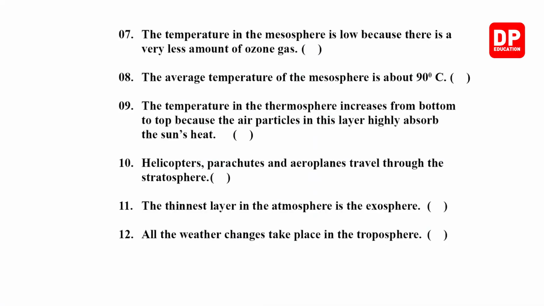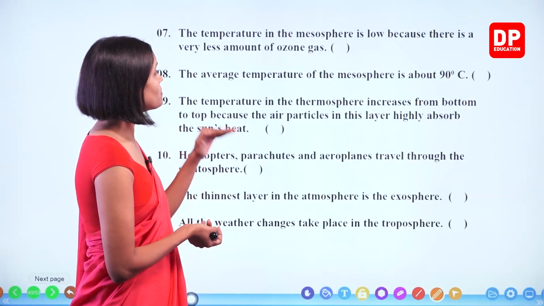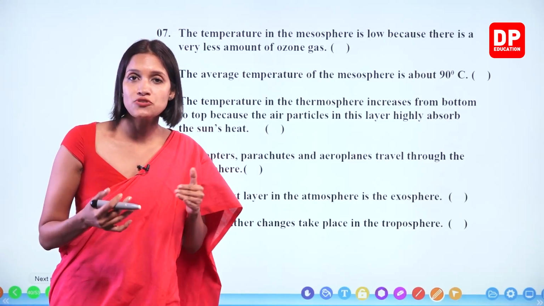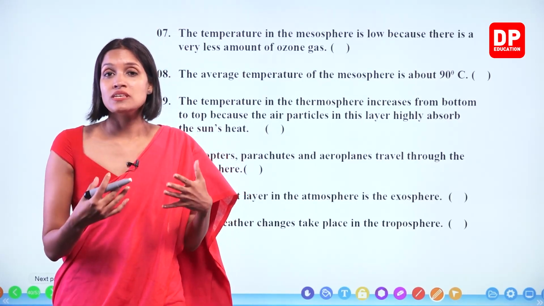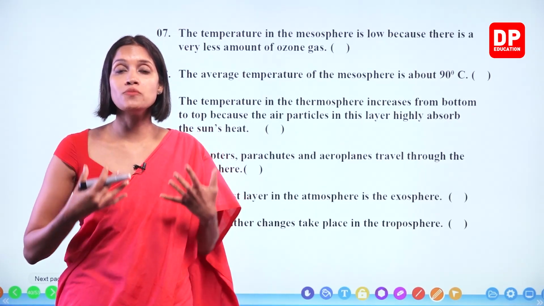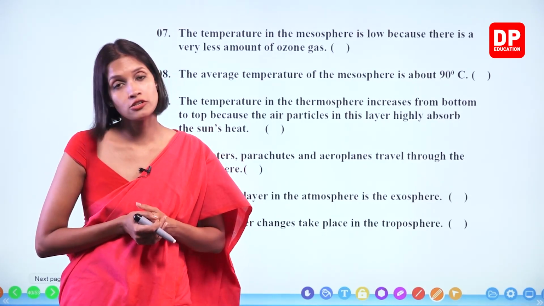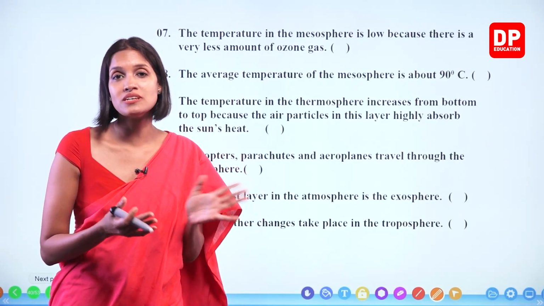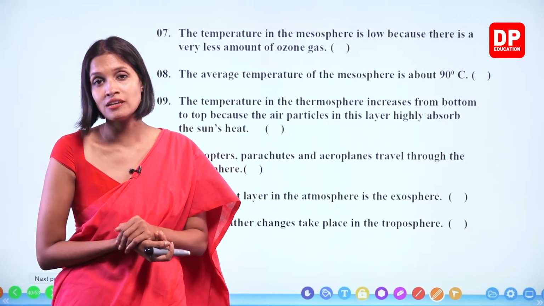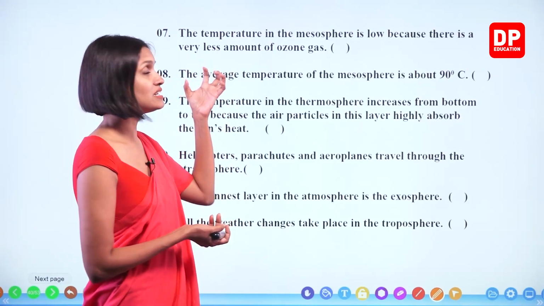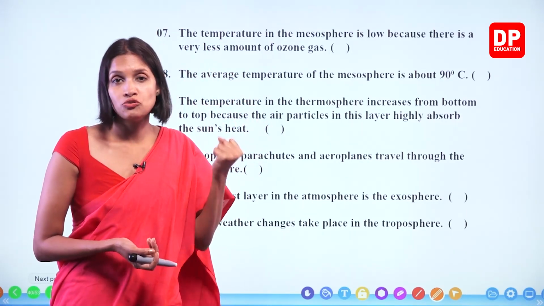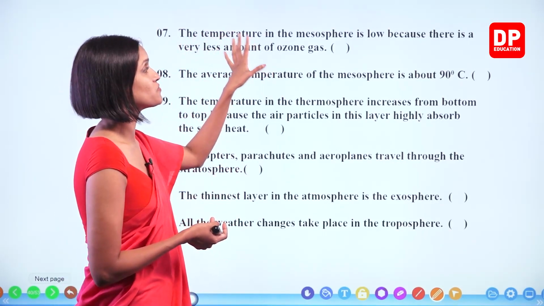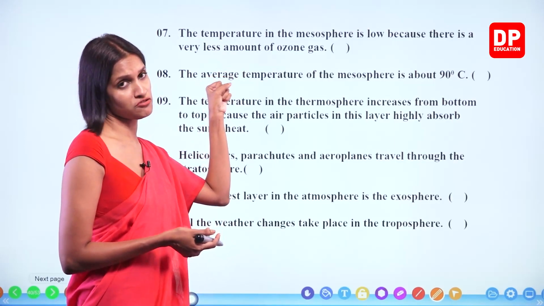Number 7. Temperature in the mesosphere is low because there is a very less amount of ozone gas. Yes. The stratosphere has the ozone layer, so it absorbs a lot of ultraviolet rays. Therefore, its temperature increases. But the mesosphere does not have this ozone layer, no ozone gas. Therefore, it cannot absorb UV rays or other rays from the sun. Okay? Therefore, the temperature in the mesosphere is low because there's a very less amount of ozone gas.